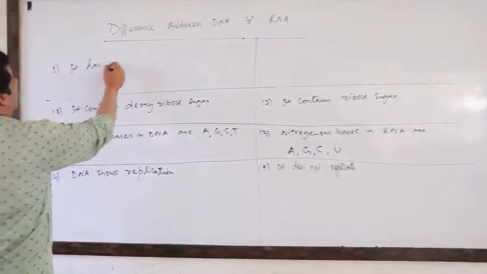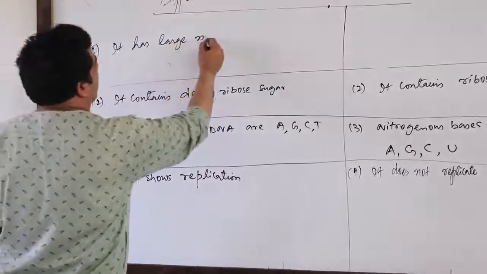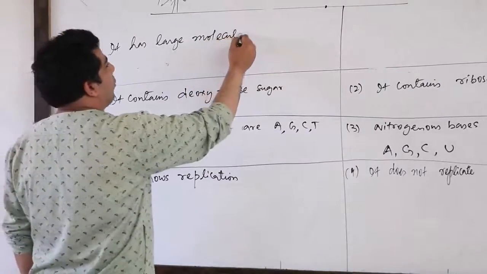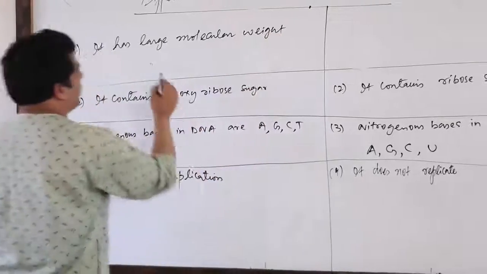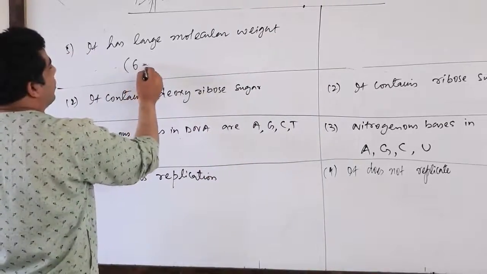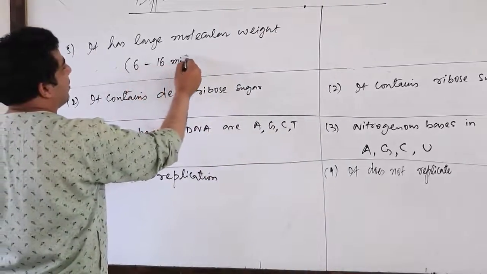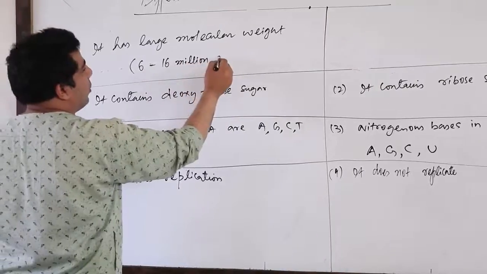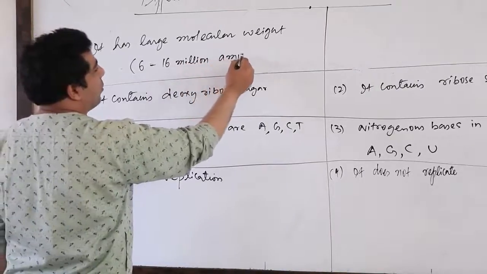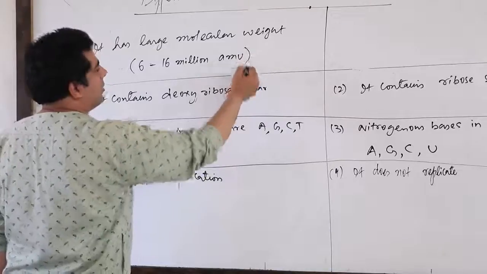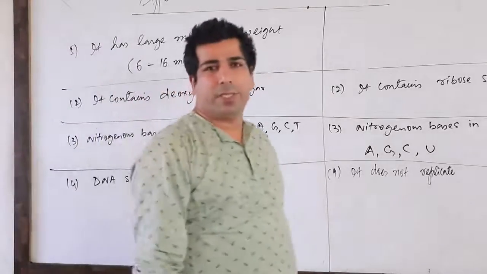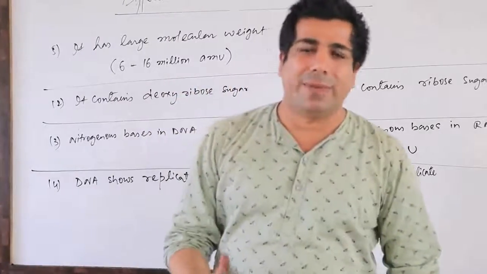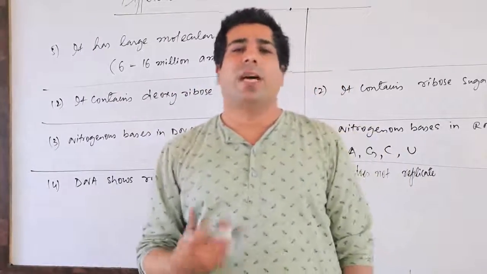it has large molecular weight. How much? Around 6 to 16 million AMU, or you can also say Daltons. 6 to 16 million atomic mass units. And in place of atomic mass unit, you can also write down Daltons.